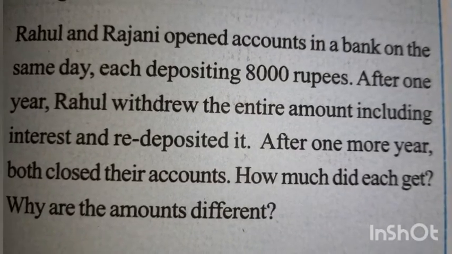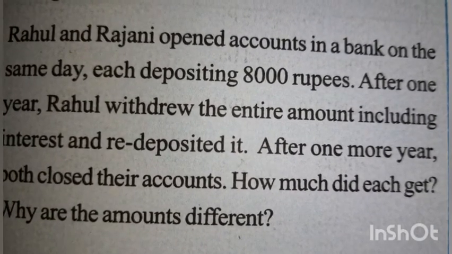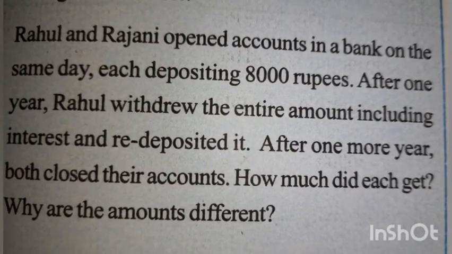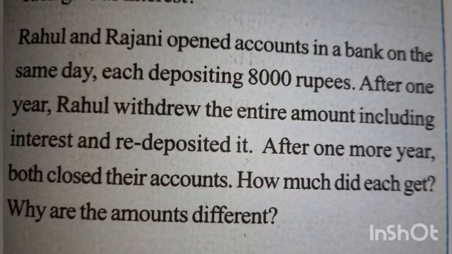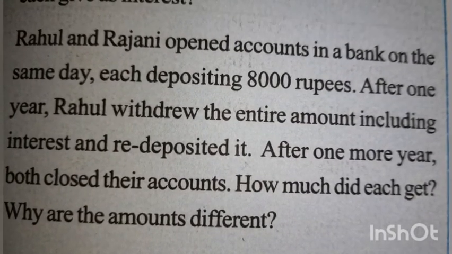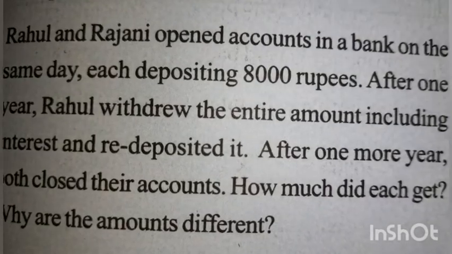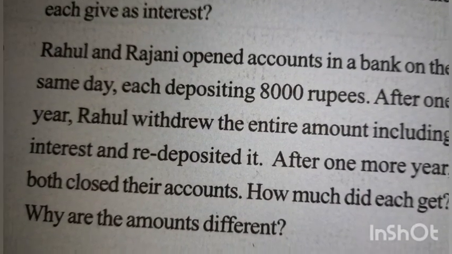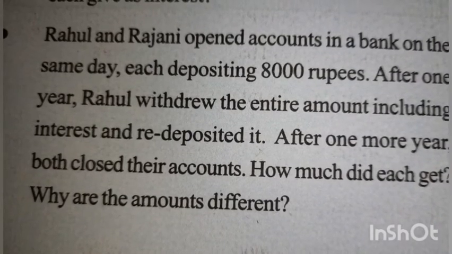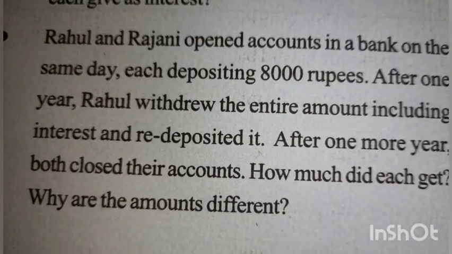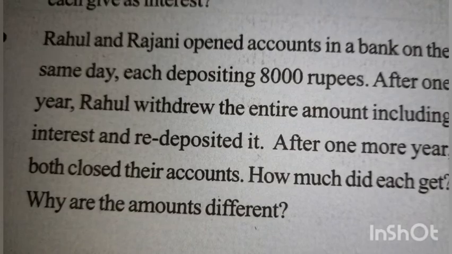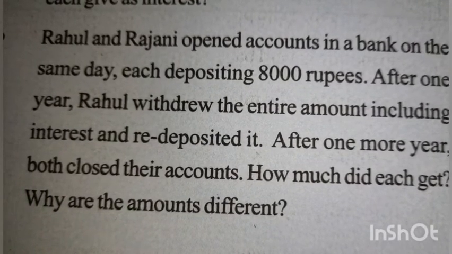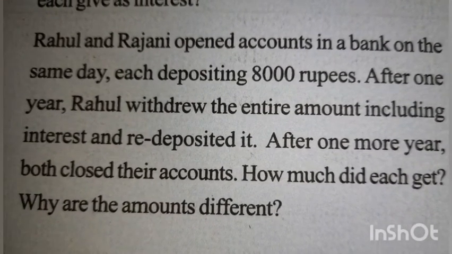After 1 year, Rahul withdrew the entire amount including interest and redeposited it. After 1 more year, both closed their accounts. How much did each get? Why are the amounts different?